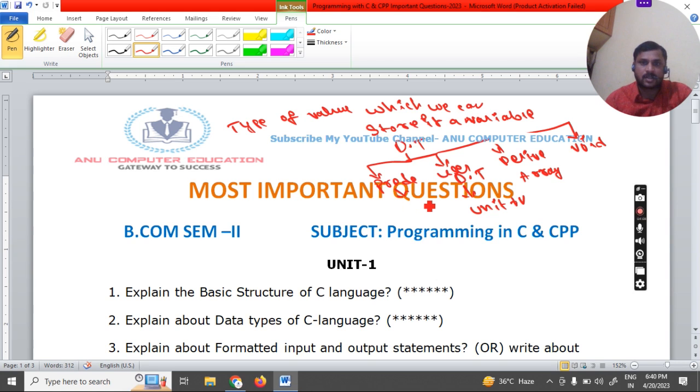Okay, so these are the things you need to explain in this particular question. So next, when it comes to the next question, the next question is formatted input and output statements in C. So what is the meaning of formatted input and output?